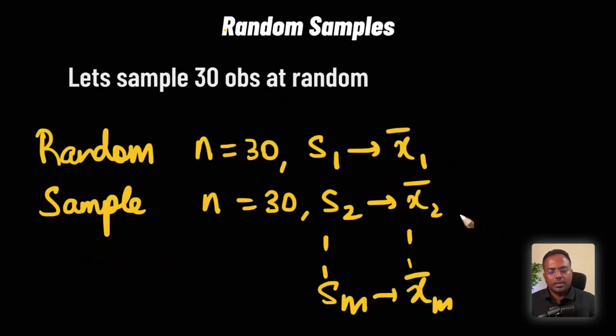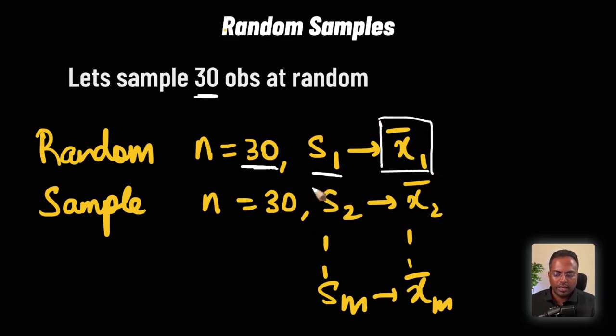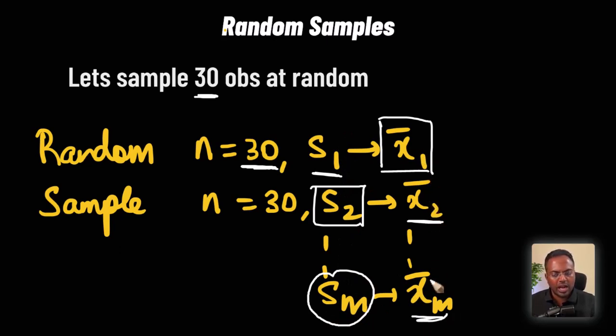Alright. Now from this, let's sample 30 observations at random. And we do it multiple times. For instance, we have a sample S1. We call it S1. It has n equal to 30 observations, 30 items in the sampling. The mean of that sample is x1 bar, x1 dash. Likewise, we do it again. We have sample S2 whose mean is x2 dash. So on and so forth. We have totally m samples. So S1, S2, so on and so forth till Sm. Likewise, we have the means from x1 dash, x2 dash till xm dash. So these are the different means of the various samples we have drawn.